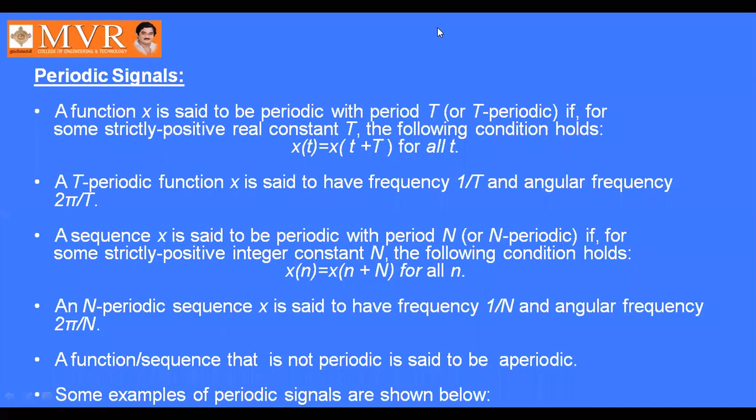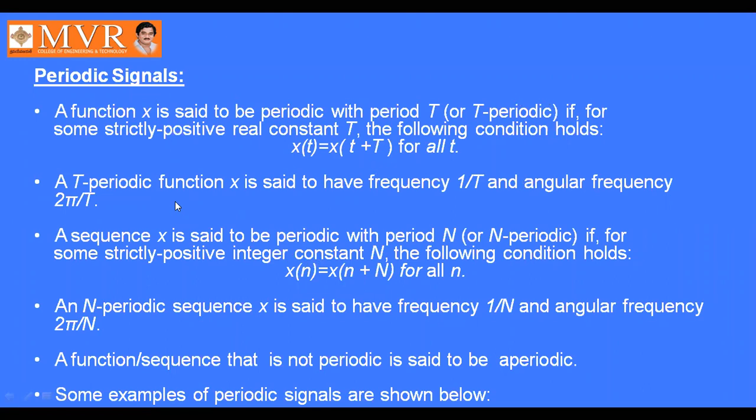What is meant by a periodic signal? A function is said to be periodic if it satisfies the condition x of t equals x of t plus capital T for all values of t. So with the period T, for some strictly positive real constant T, the following condition holds: x of t equals x of t plus T for all t. A T periodic function x is said to have frequency 1 by T and angular frequency 2 pi by T, or omega.